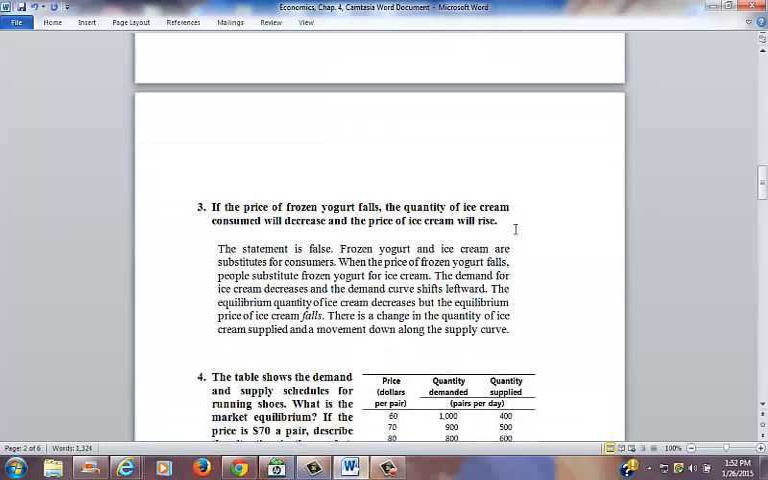Question 3. If the price of frozen yogurt falls, the quantity of ice cream consumed will decrease and the price of ice cream will rise. This statement is false. Frozen yogurt and ice cream are substitutes for consumers. When the price of frozen yogurt falls, people substitute frozen yogurt for ice cream. The demand for ice cream decreases and the demand curve shifts leftward. The equilibrium quantity of ice cream decreases, and the equilibrium price of ice cream falls. There is a change in the quantity of ice cream supplied and a movement down along the supply curve.